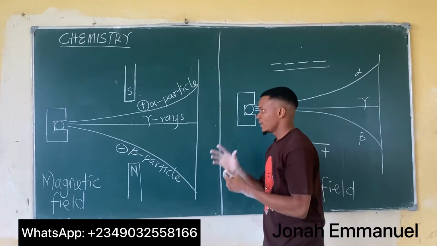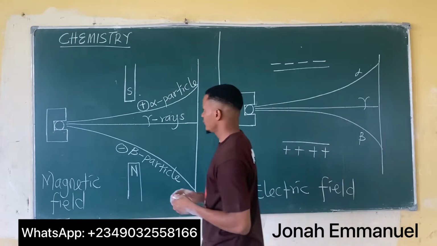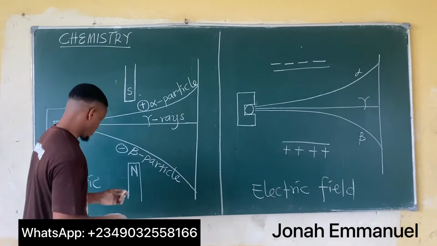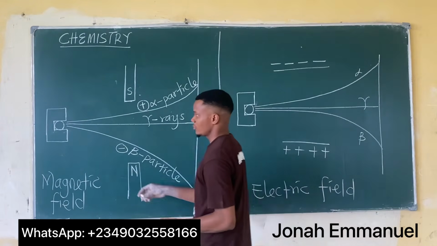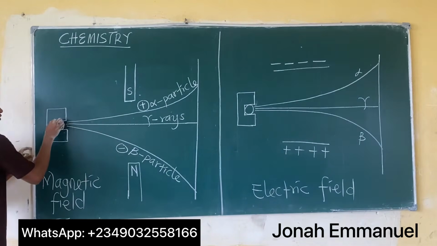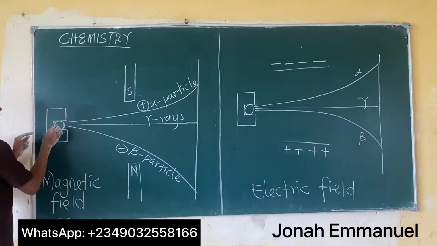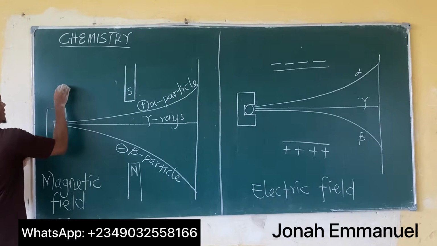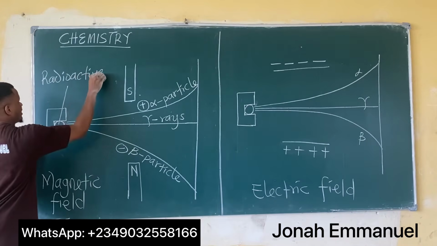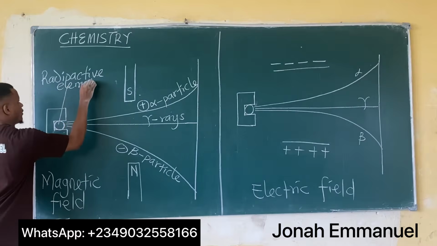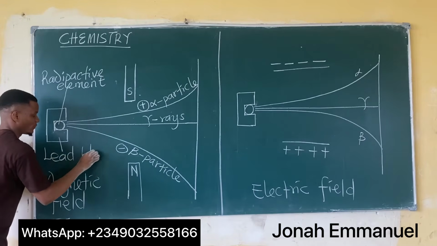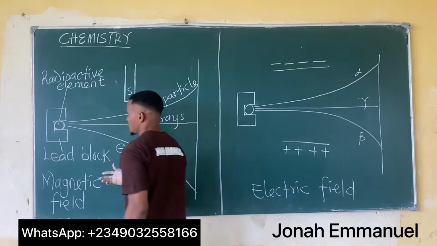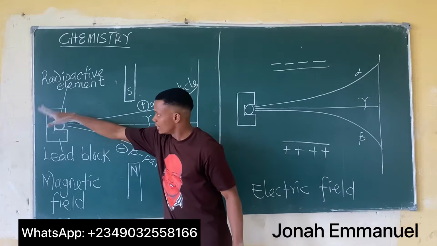Alright, so here's a diagram to show the deflection of the three types of radiation in both magnetic field and electric field. Now let's analyze this first. For magnetic field, what you have here is your radioactive element. What you have here is the lead block. The lead block is used to ensure that the radiation does not spread to the environment.